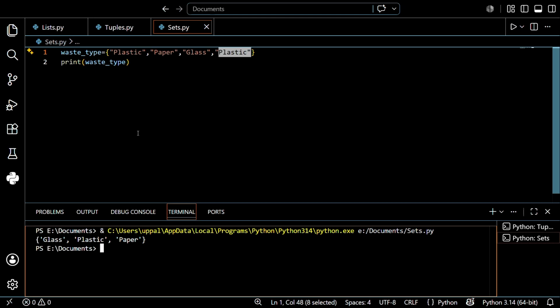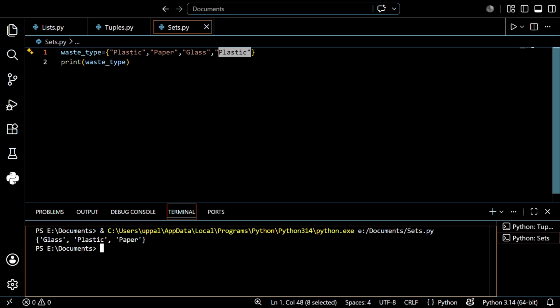Okay. So since the set is unordered, indexing will give an error. I hope you understand. Actually sets are unordered, so indexing cannot work guys. In tuples and lists we learned how to index, but in sets we cannot use indexing. So that is the one drawback of sets. But sets do not care about the order or position, they care about uniqueness. So instead of indexing, we mostly use sets for checking membership and removing duplicates. You can add or remove a particular value in sets. Similarly you can do it in the list.